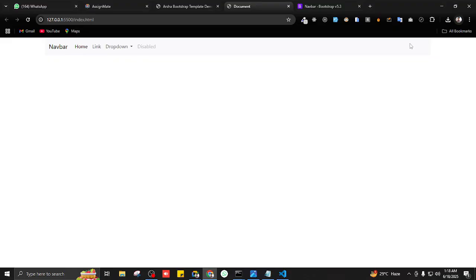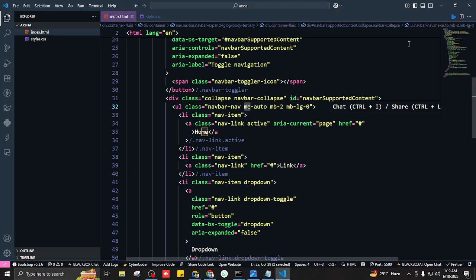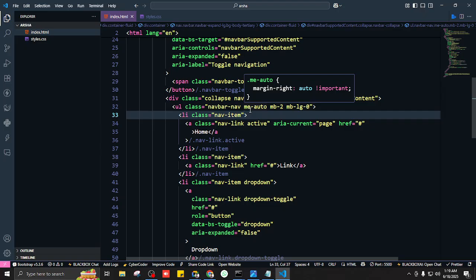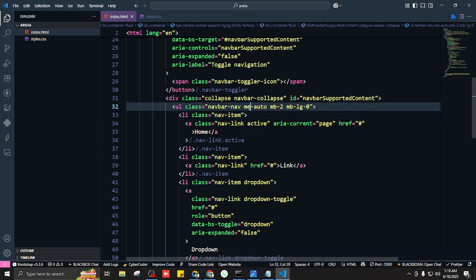So what if we want to give all the space to the left side? What would be the opposite of end? Start. Start, good. So instead of ME, I'll just write what? M what? S. Good. MS auto. So this would mean take all of the space and give it to the left side.